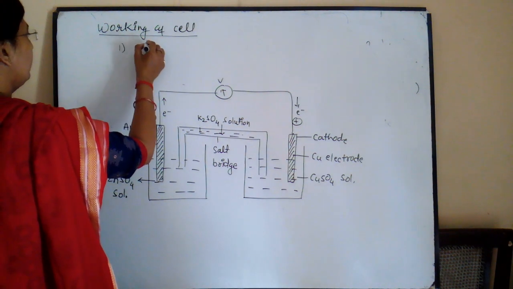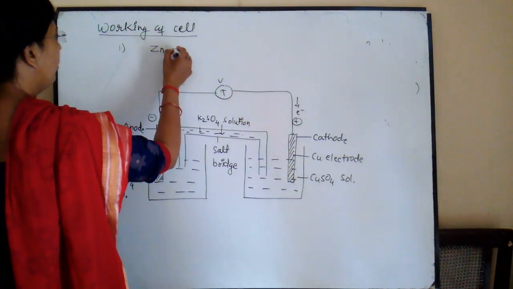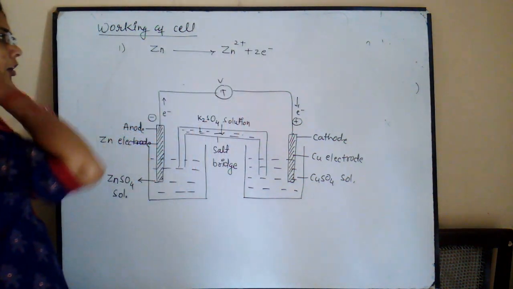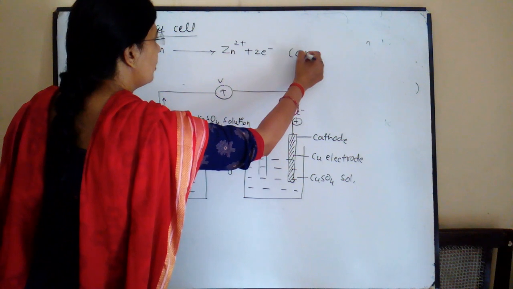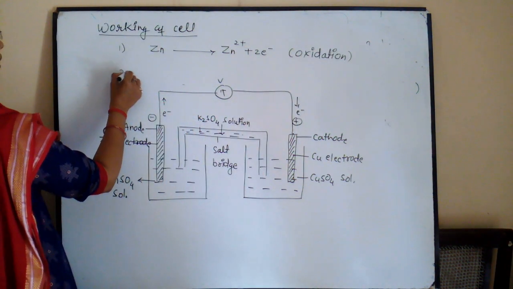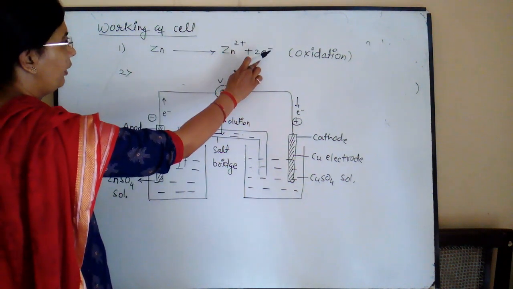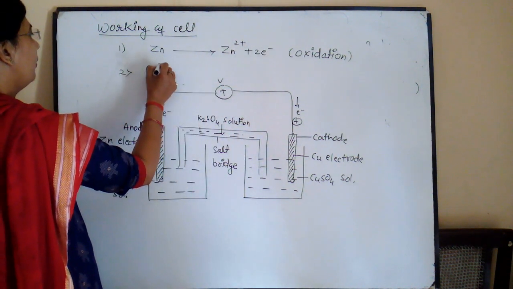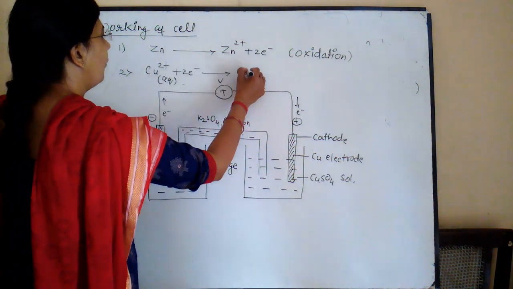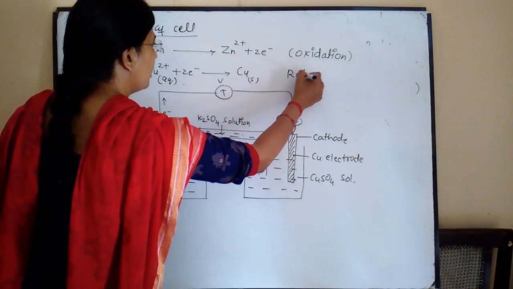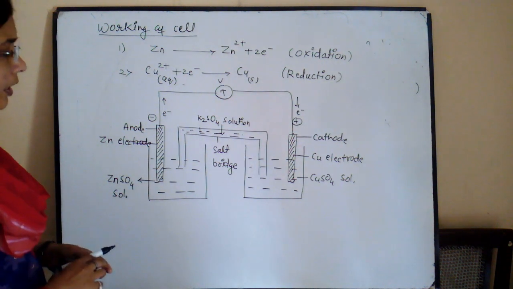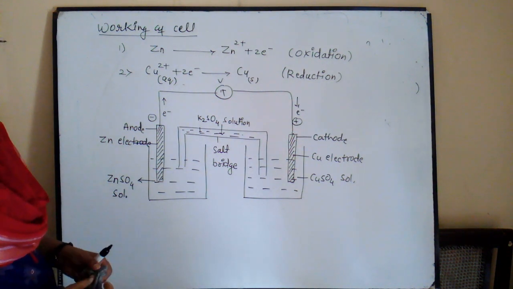First, zinc undergoes oxidation by the loss of two electrons. So it is an oxidation reaction. And second, these liberated electrons are taken by the copper electrode. So that is the reduction reaction. So our cell is divided into two types of reactions, the anode half cell and the cathode half cell reactions.